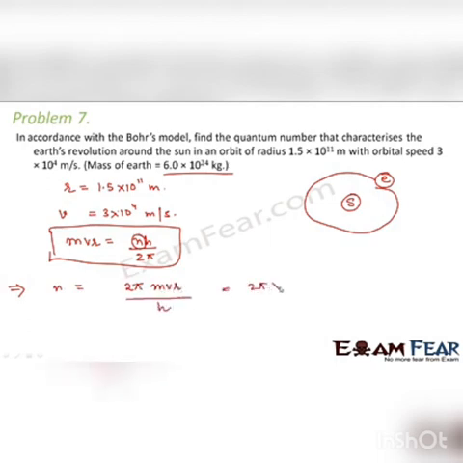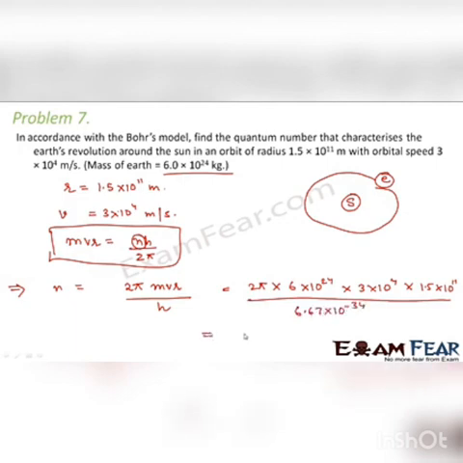So we can say 2 pi into m, the mass of the Earth, that is 6 into 10 to the power 24, into v, which is 3 into 10 to the power 4, into r, the radius, that is 1.5 into 10 to the power 11, divided by h, which is Planck's constant, that is 6.67 into 10 to the power minus 34. So this value of n comes out to be 2.6 into 10 to the power 74. So this is the quantum number that characterizes the revolution of the Earth around the Sun.